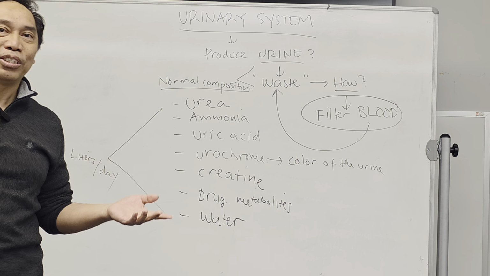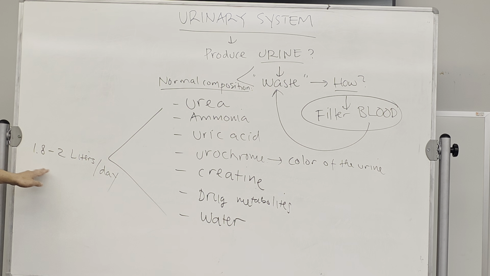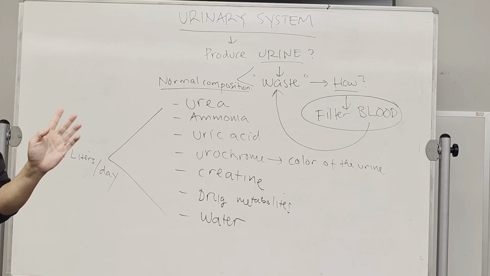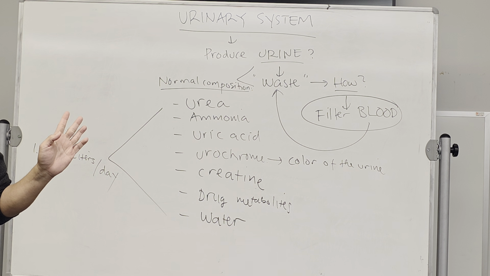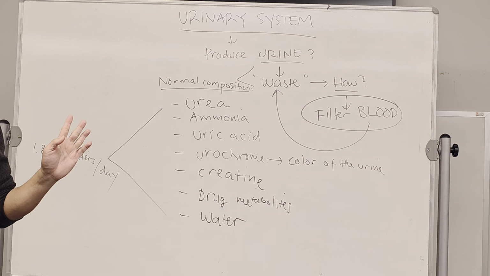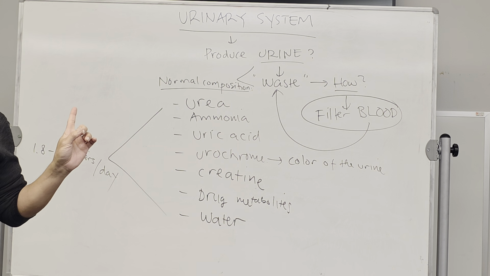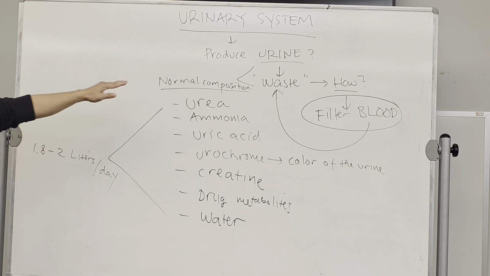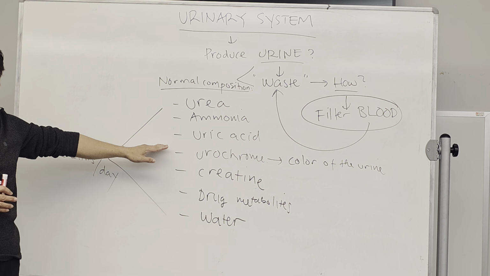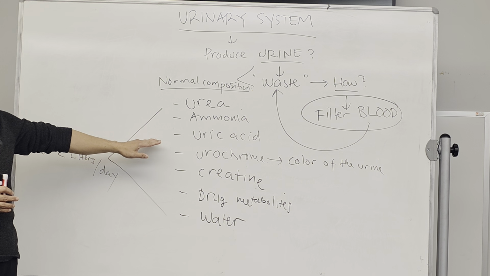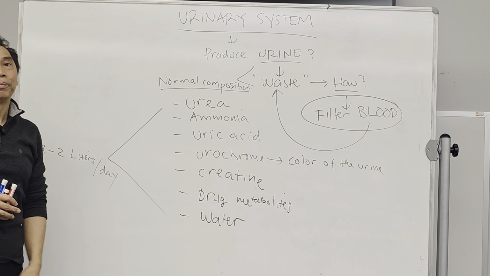That's abnormal. Do you have questions for this first? It's clear, right? Urine is a waste product, 1.8 to 2 liters per day, and these are the normal composition of urine by filtering the blood.